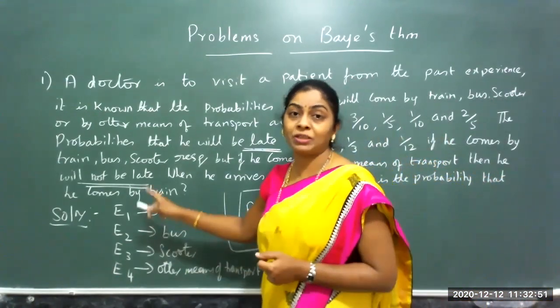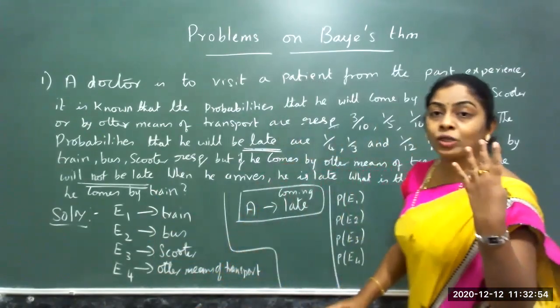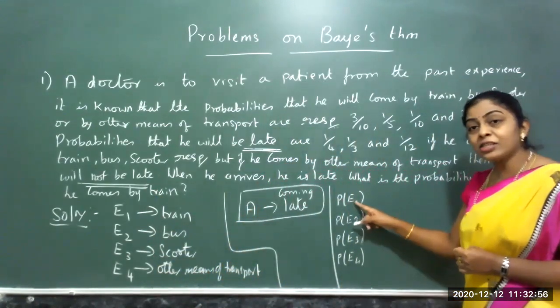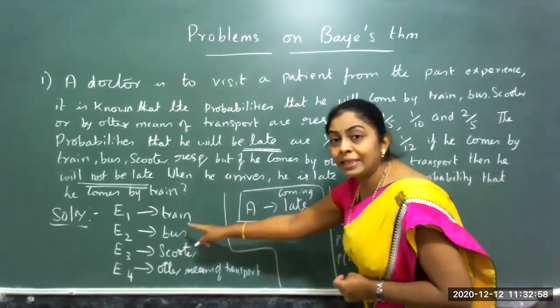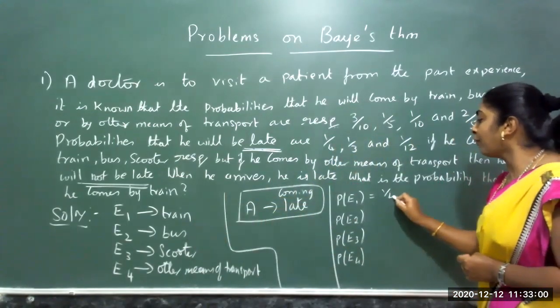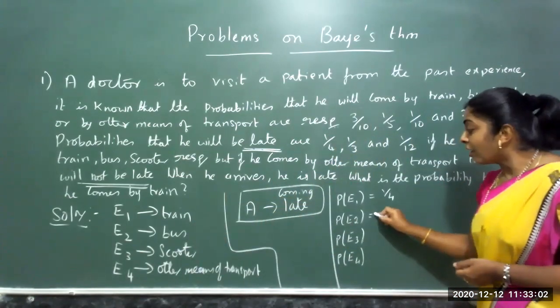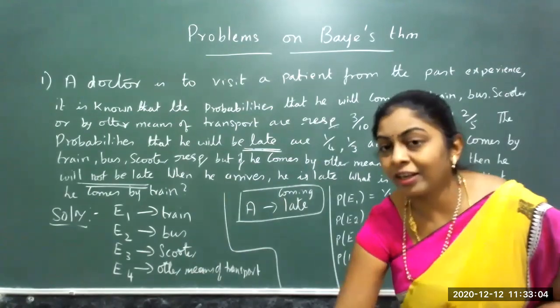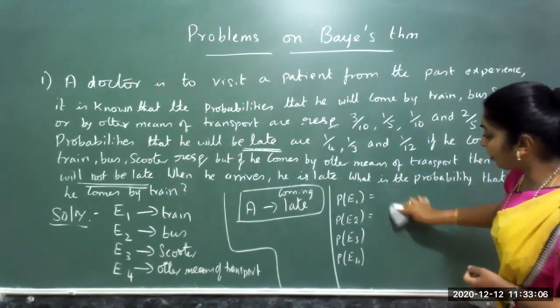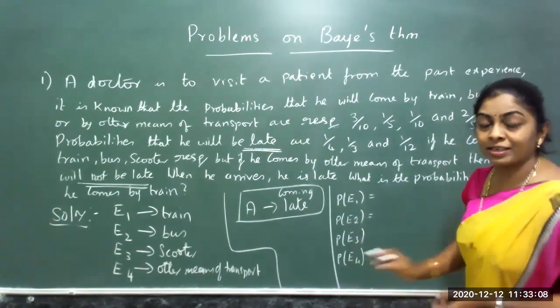There are 4 ways by which the doctor is traveling, so the total number is 4. The chances of event 1, by train, is 1 by... sorry, here the probabilities are mentioned. I cannot take this; probabilities are mentioned, so I consider this.